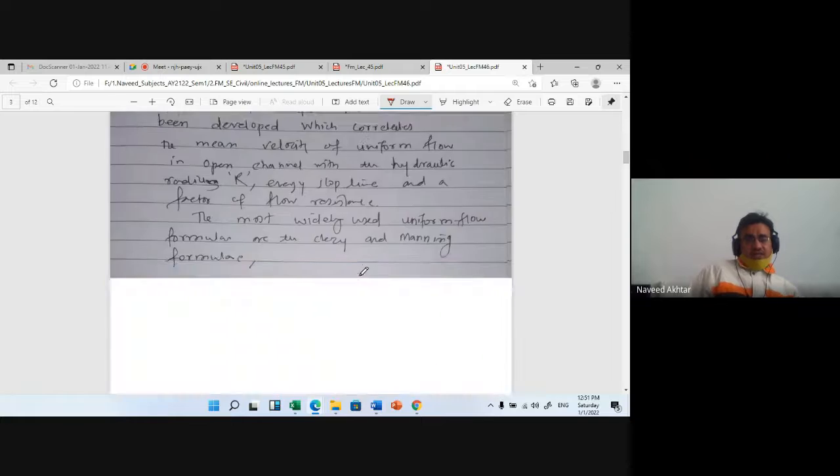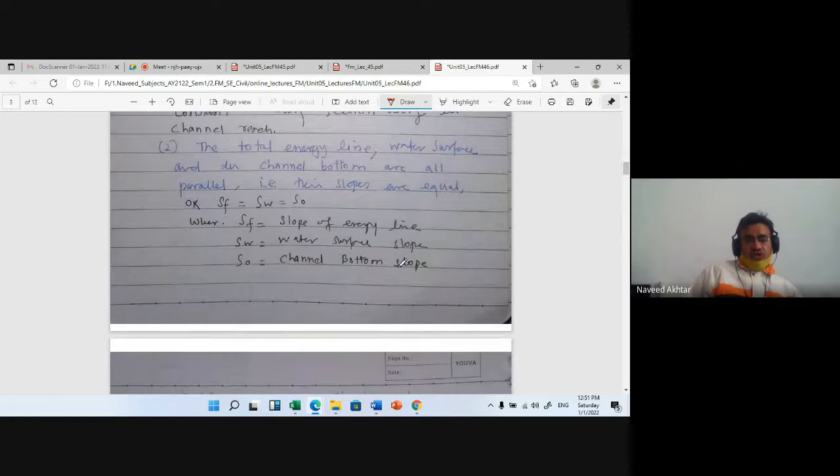In a channel flow problem, the slope of the total energy line or EGL, denoted by Sf, is equal to the water surface slope and the slope of the bottom of the channel. So these are considered to be equal.